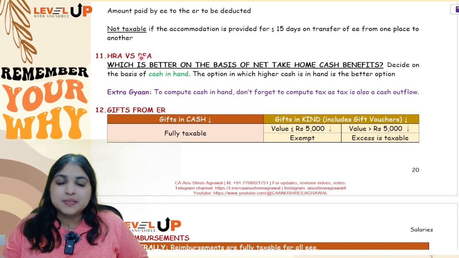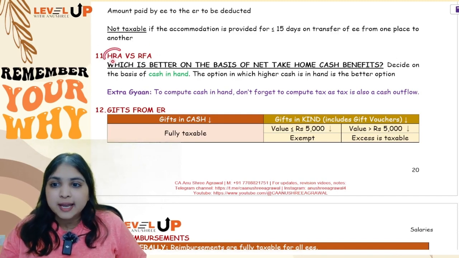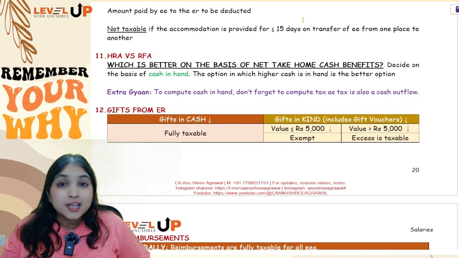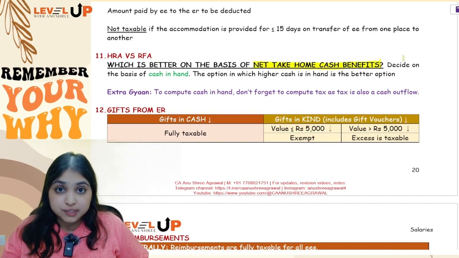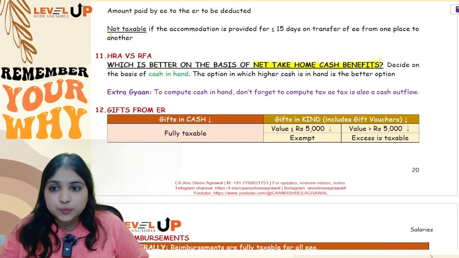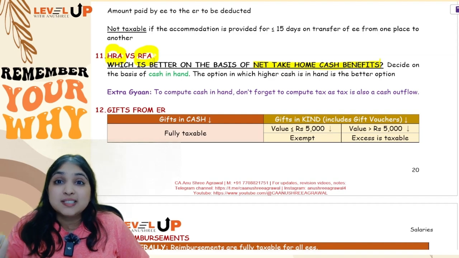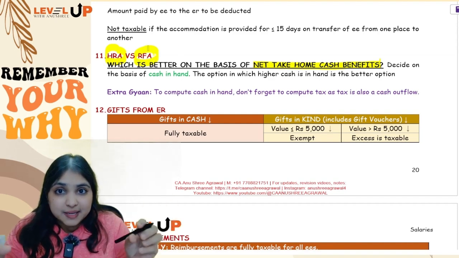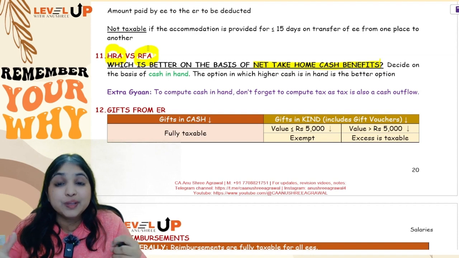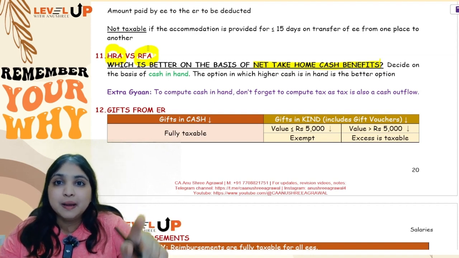Now see, sometimes the examiner asks you to find out which is better, HRA or RFA, on the basis of net take home cash benefits. So when this is a question, what you will do is, you will check if the assessee is getting HRA, then what is the net cash in hand. If the assessee is getting RFA, what is the net cash in hand.